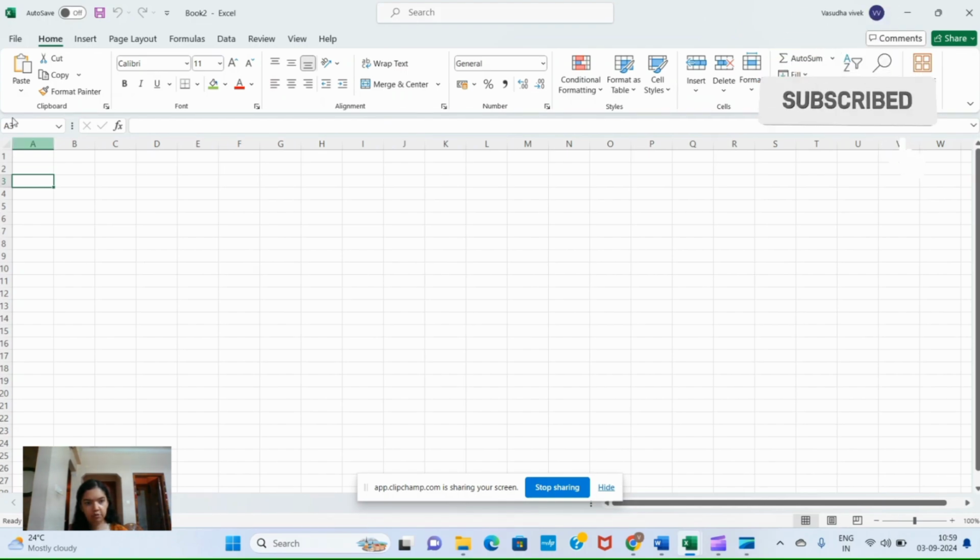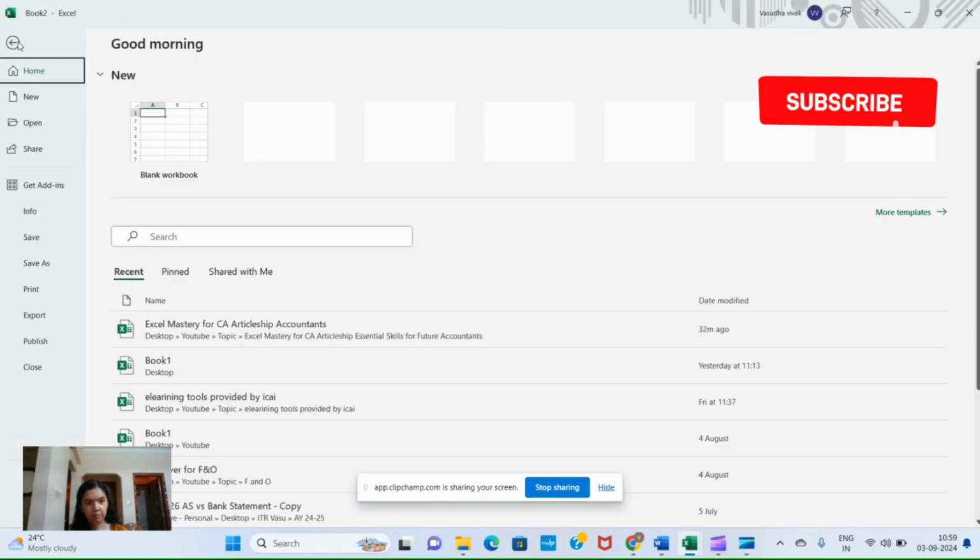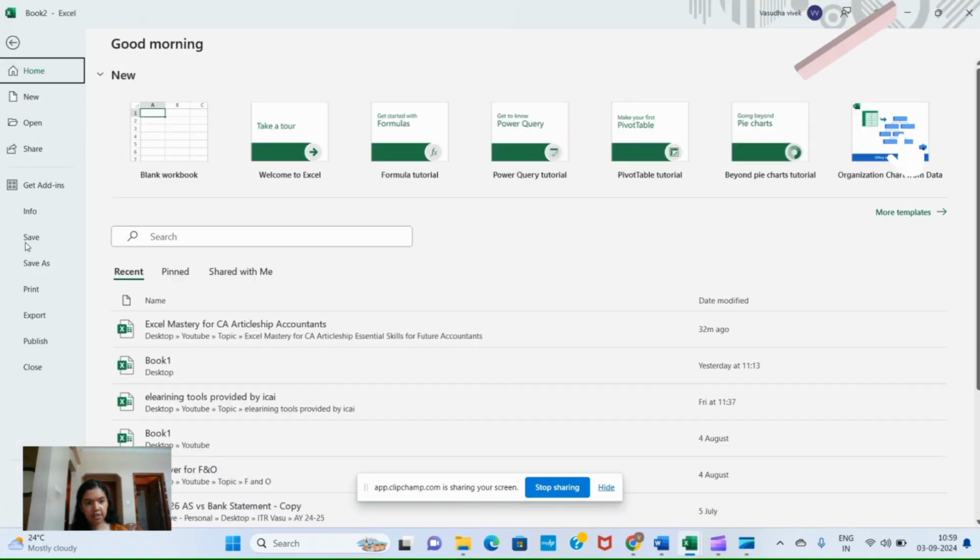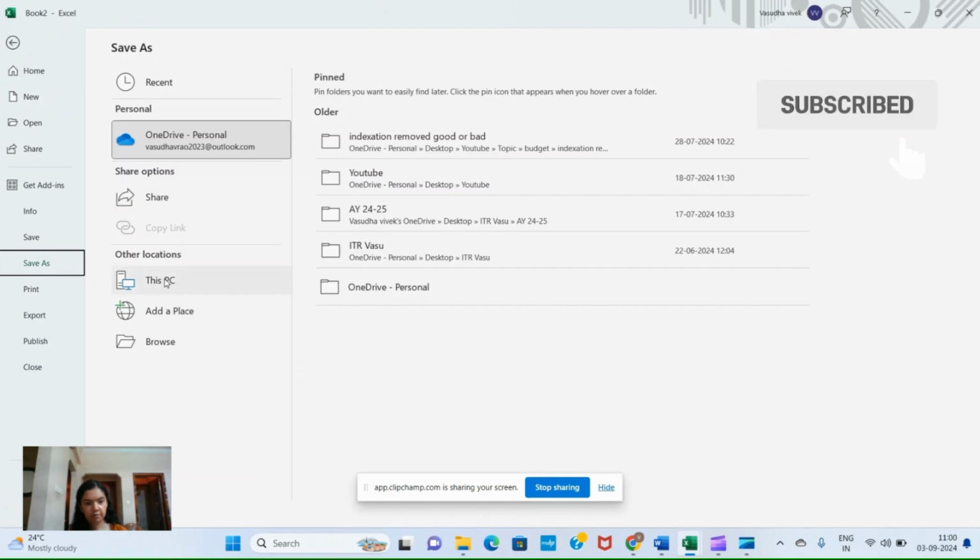Now, we will see how to save this workbook. So, click here on File. Scroll down. You can see there are two options, Save and Save As. If you have created the workbook for the first time and you are saving it for the first time, then you will be using this option Save As. Click on Save As.